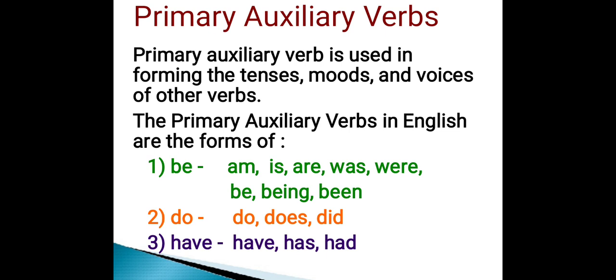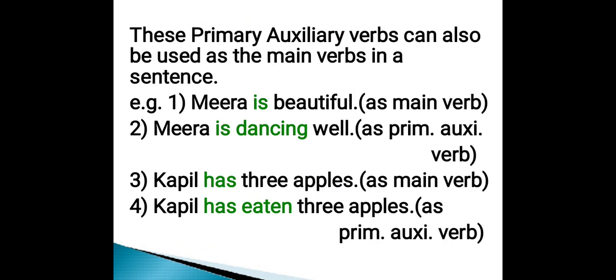Forms of do are do, does, did. And the forms of to have are have, has, had. These primary auxiliary verbs can also be used as the main verbs in a sentence. For example, Meera is beautiful and Meera is dancing well. Both the sentences have used the verb is, but in the first sentence it is used as a main verb and in the second sentence it is used as a primary auxiliary verb.